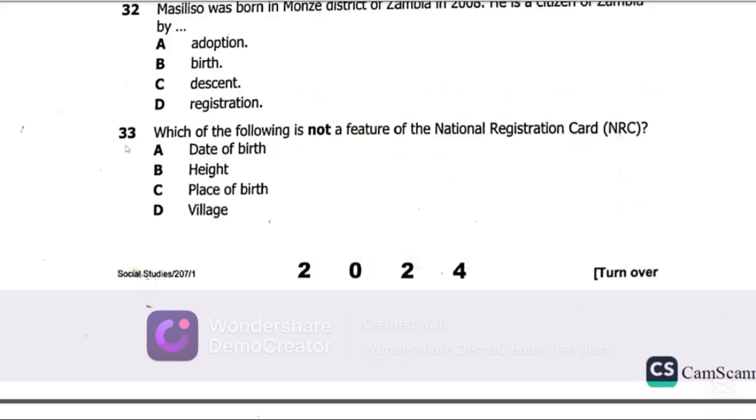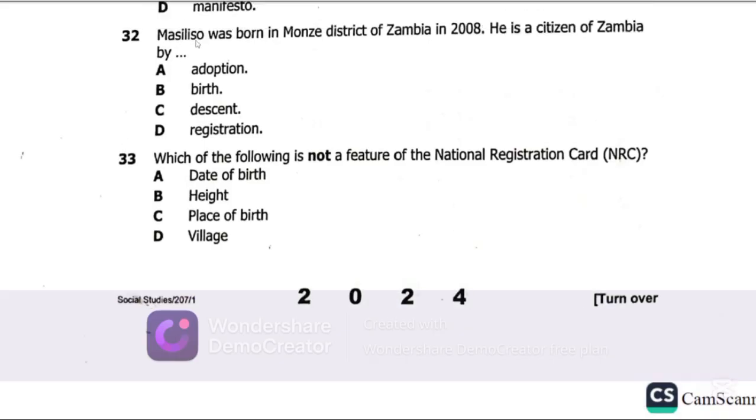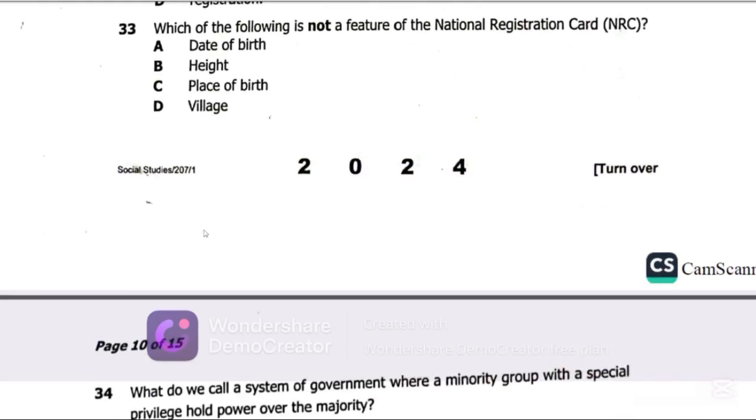Question 32 says, Masiliso was born in Monze district of Zambia in 2008. He is a citizen of Zambia by, the best possible answer on question 32 is B, birth. Let's get to question 33.